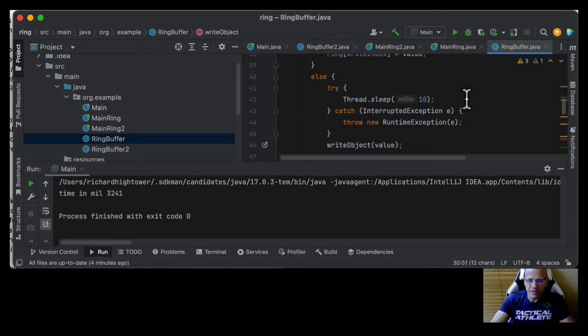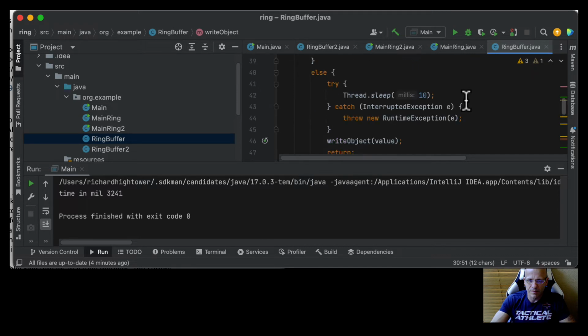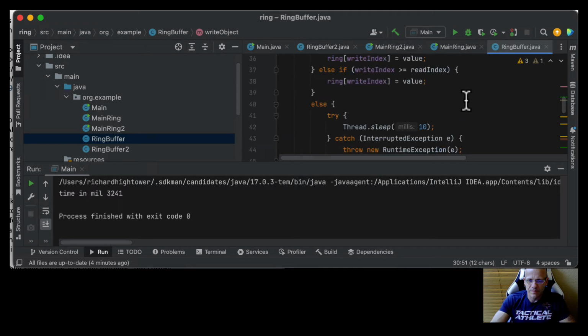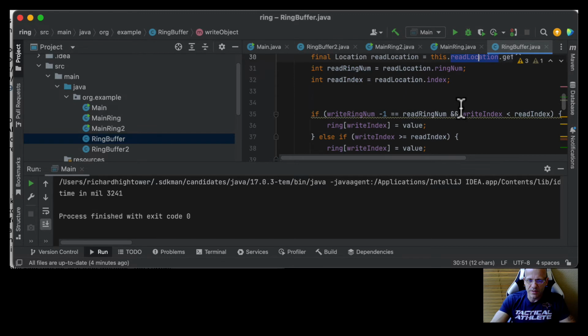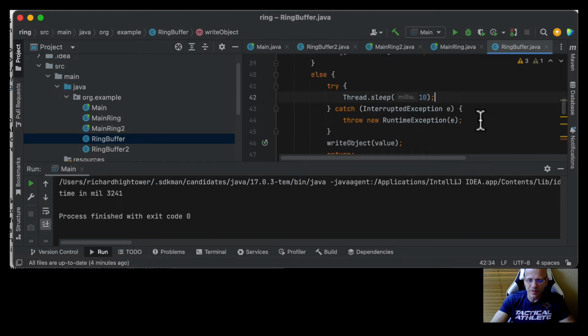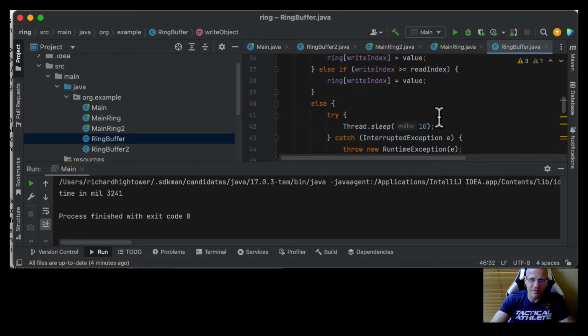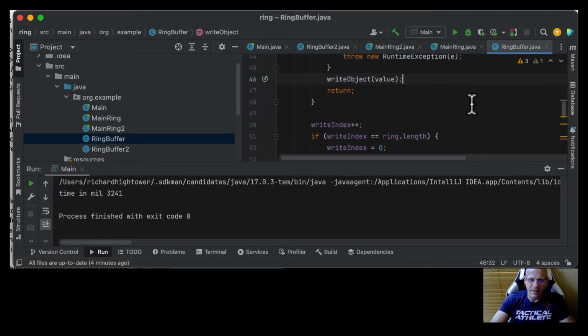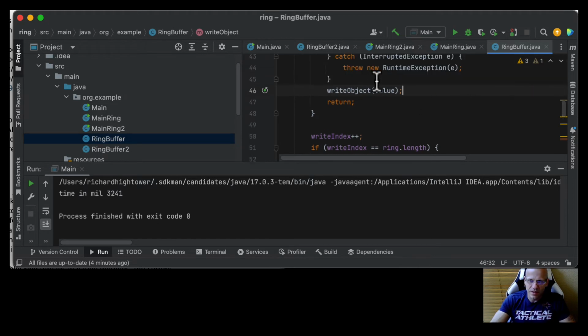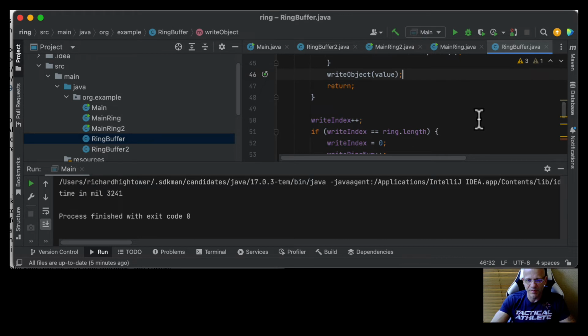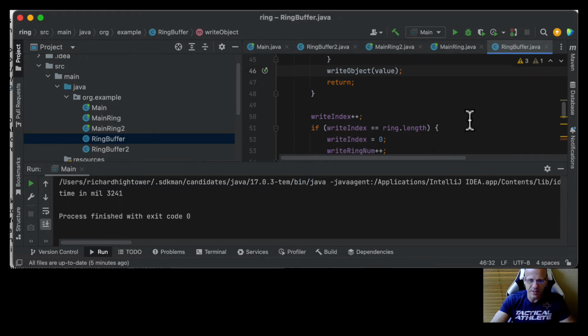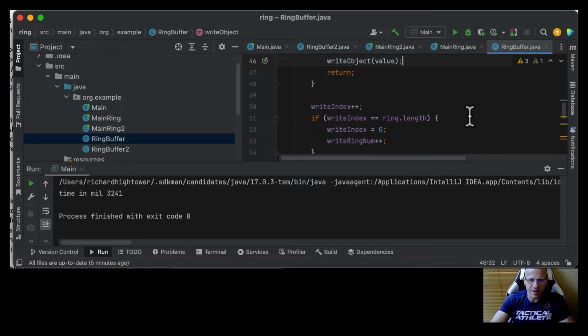Let's see here. If for some reason we could not write, we're just going to sleep for 10 milliseconds, and we're going to try again. So it's recursive. Just keep trying until it can write. Again, good for an example. Probably would do that differently if this were real code or hardened code with lots of tests for edge cases. This is not that yet. Maybe one day. It all starts as a proof of concept.